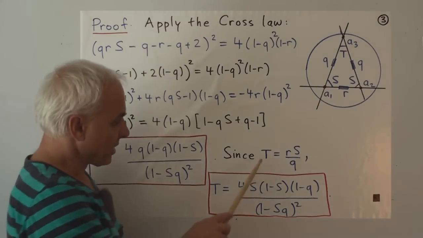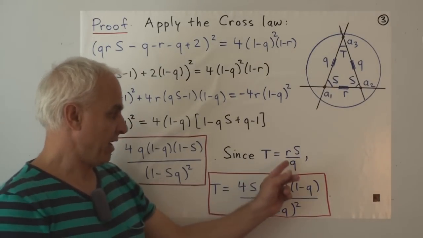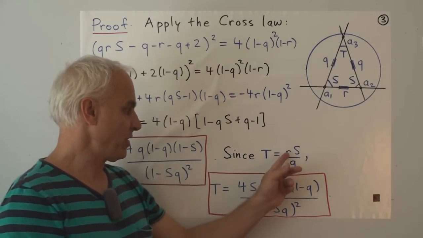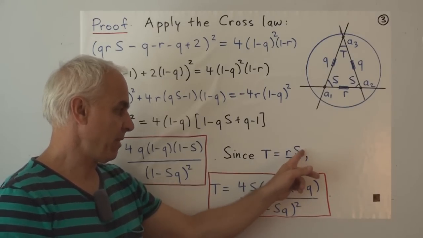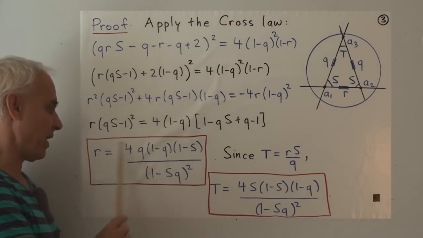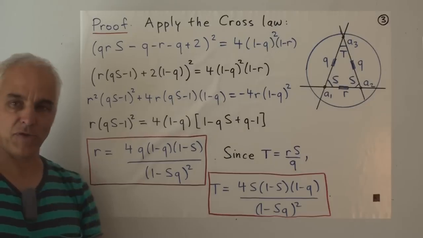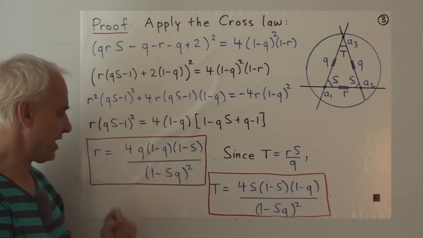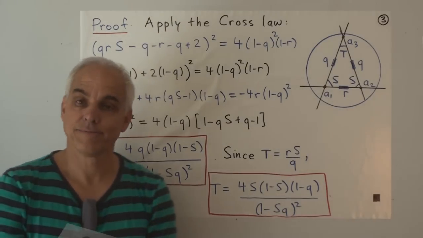Now, since we know that T equals little R S over Q, remember the formula QT equals RS on the previous page, once we know R, we can get T by multiplying by S and dividing by Q. So if we divide this by Q, that Q disappears, and then when we multiply by S, an S appears where the Q used to be. So to go from here to here, we essentially replace the Q with the S. There's the formula for T.